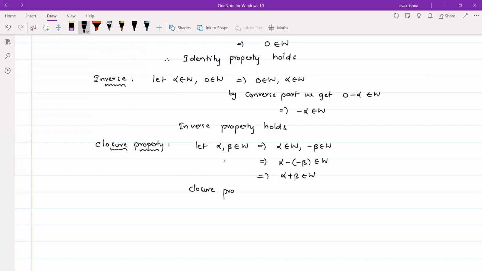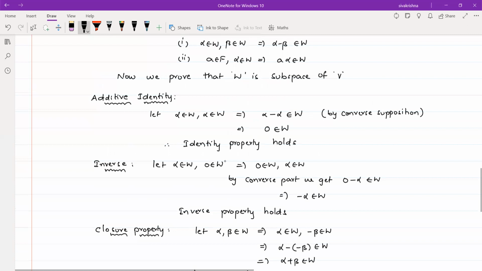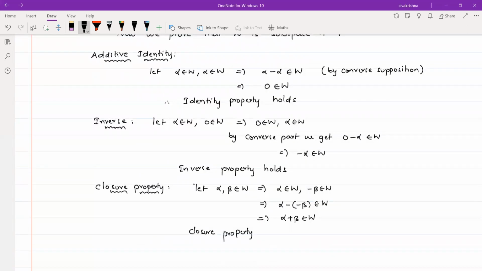Now you can understand why I have not proved the closure property first, because every time we have to use the converse position to prove the conditions of a vector space. If we want to prove the closure property first, we don't know that whenever beta belongs to W, minus beta should also belong to W. Here we are writing minus beta belongs to W because the inverse property holds. It means only after proving the inverse property can we prove the closure property.